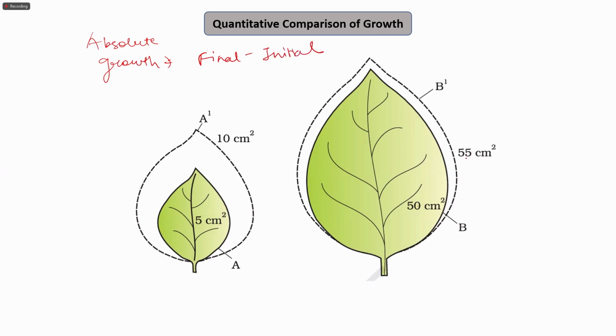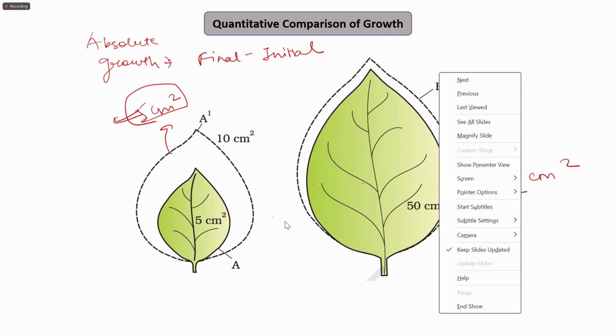So how much absolute growth has happened in this? From 50 centimeter square, the area has increased to 55 centimeter square. So it is 5 centimeter square. And in this also the 5 centimeter square increase in the area has happened. So both of them are having the same absolute growth. The difference is same in both, therefore they have the same absolute growth.